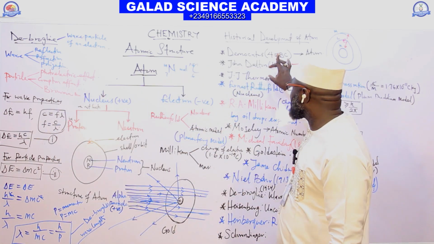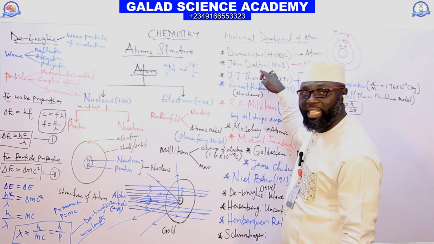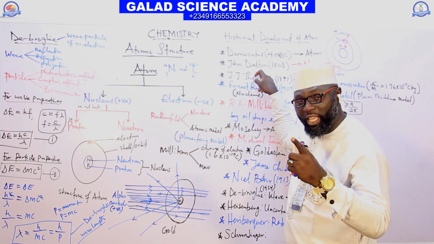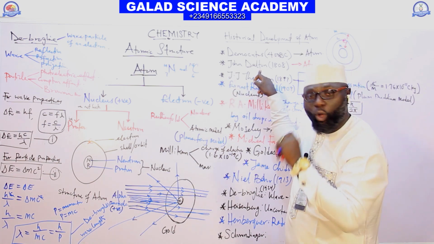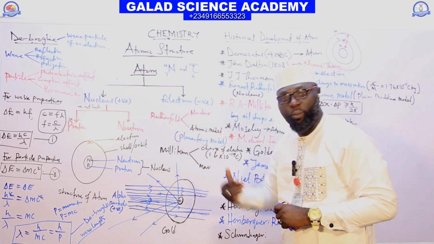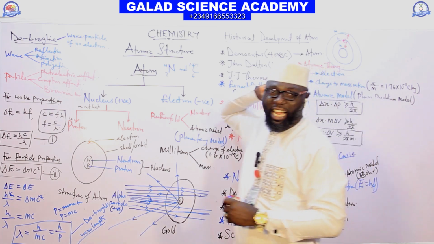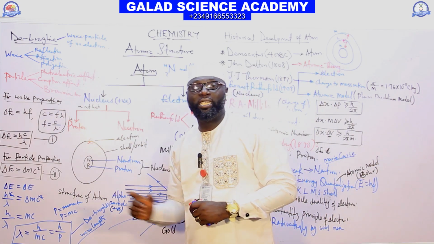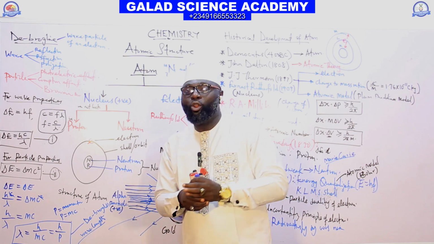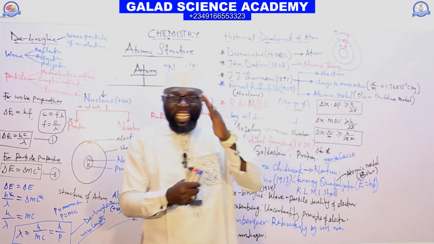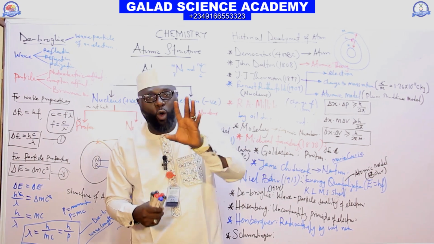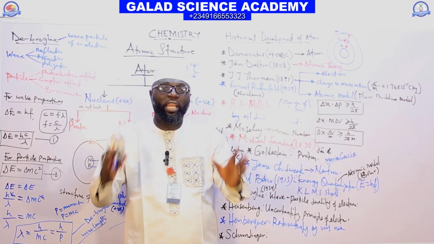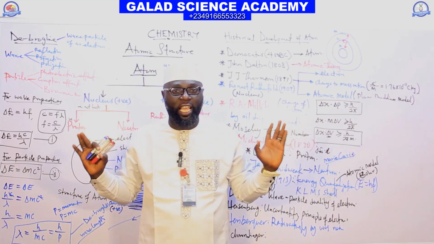But if you look at Dalton's atomic theory, the theory is not valid anymore. So we now have the modern atomic theory, which counters Dalton's old theory. Look at Dalton's first theory: he said that an atom is the smallest particle of an element. If it is the smallest, after the atom there is nothing again.